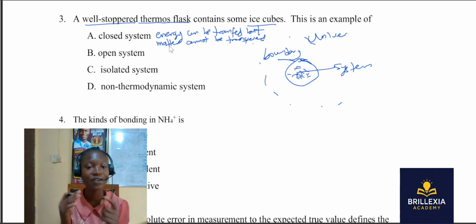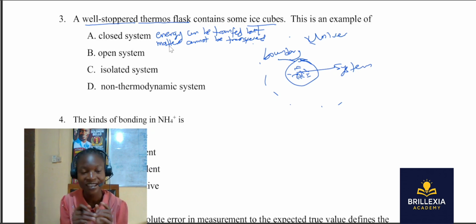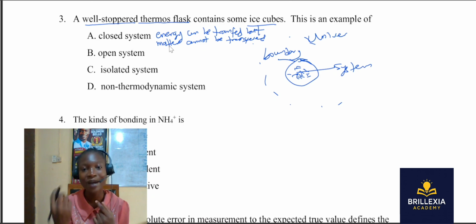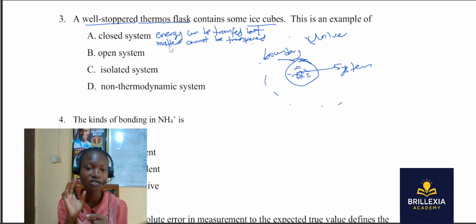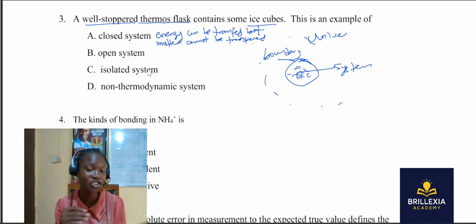Let's take, for example, a bottle of water. You covered it, right? It's well stoppered. But let's say you put hot water in that plastic bottle and you close it. Does that mean the water will not get cold? Definitely it will get cold, but the amount that you put in the bottle will not change. The volume of water you put inside will not change, but the water will get cold. So you only exchange the energy inside that system, but you do not exchange the matter, meaning you do not exchange the volume. There is no increase or decrease in that volume.